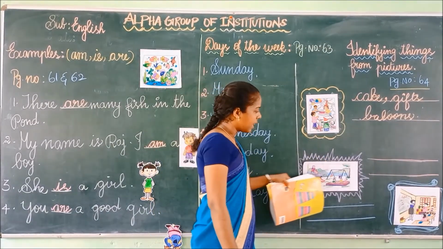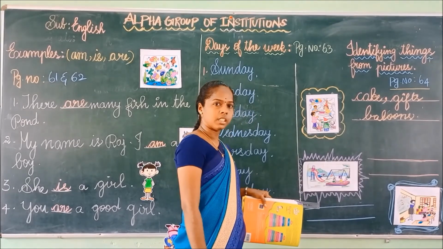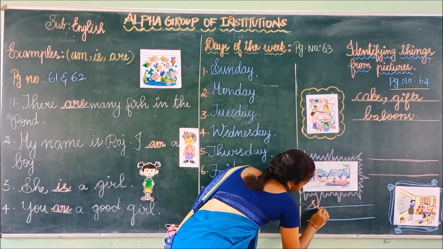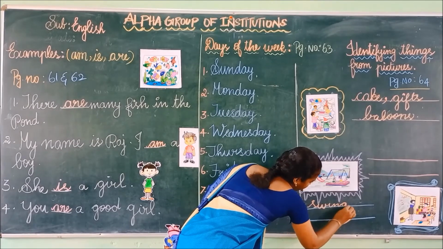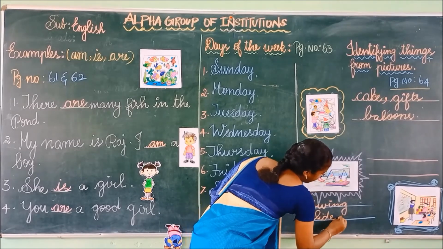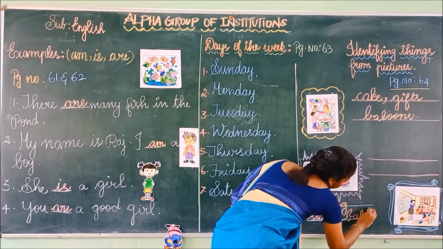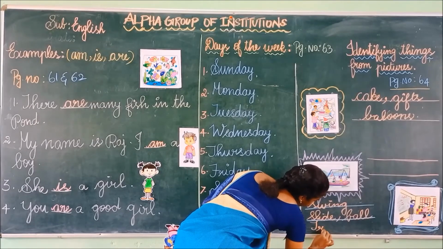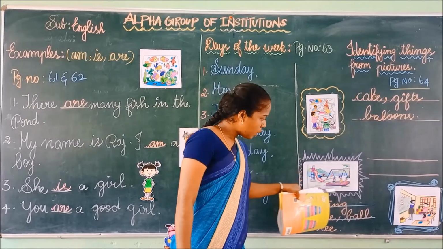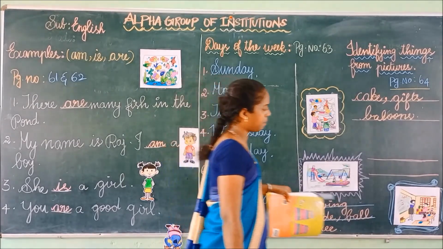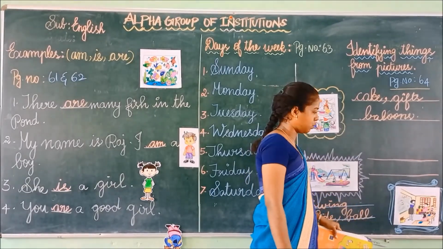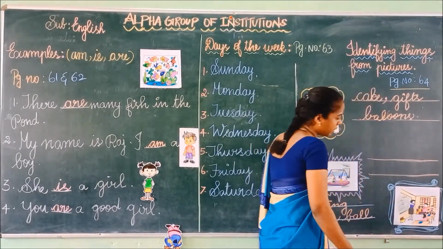Next one, look at the park, children. So here we can see ring, slide, ball, tree, and so on. Like this you have to list out the things that you see in this picture. Next one, what is this? This is a classroom. So you have to list out the things.